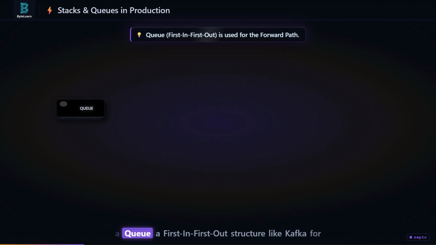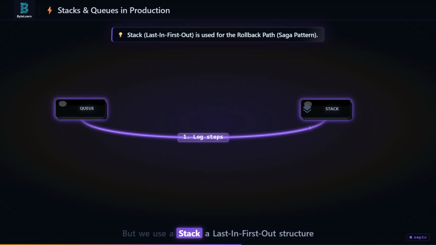We use a queue, a first in first out structure like Kafka, for the forward path. The first event placed in the queue must be the first event processed: payment, then inventory, then partner. But we use a stack, a last in first out structure, for the rollback path. As the forward queue processes each step, it pushes a rollback instruction onto a stack. When a cancellation happens, we pop from the stack. The last step taken is the first step undone.